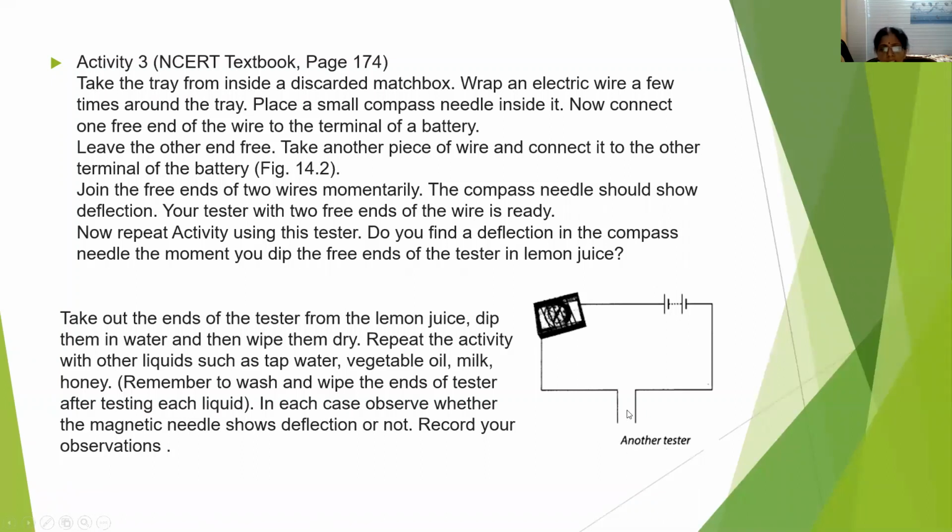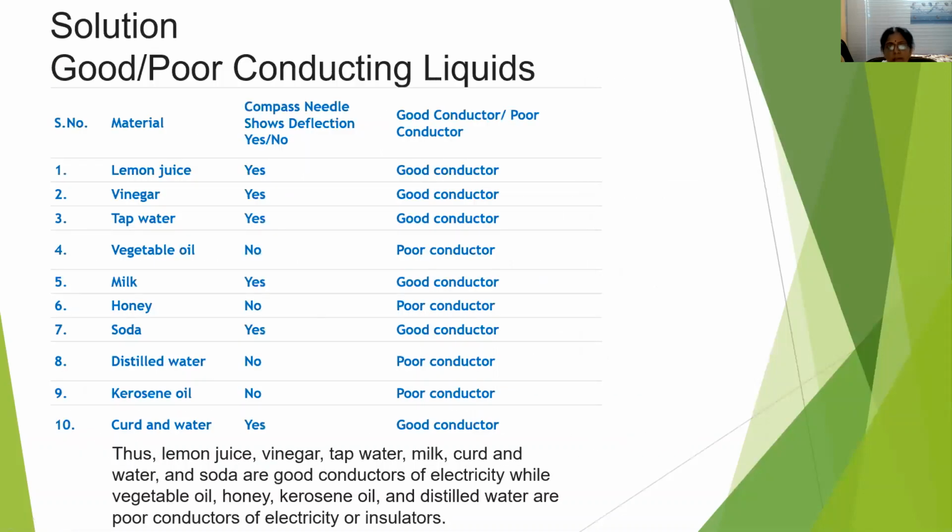In each case, we have to observe whether the magnetic needle shows deflection or not, and record our observation. And what we can find is whether the given liquid is a good conducting liquid or a poor conducting liquid.